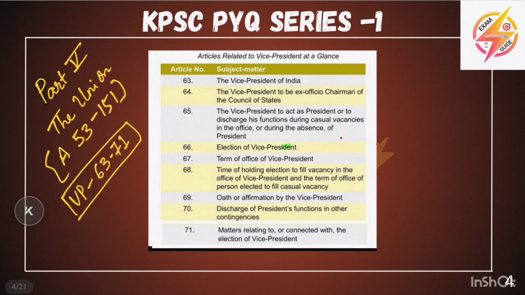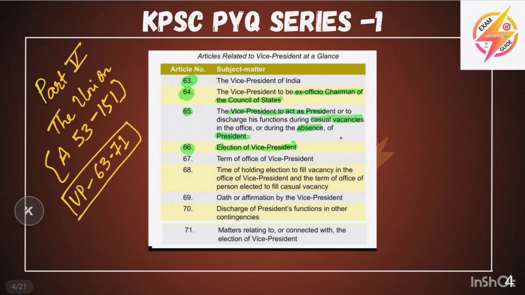Here in the Vice President you can see clearly, article number 63 says there must be a Vice President of India. And article number 64 says he is the ex-officio chairman of the Council of States. Council of States is nothing but Rajya Sabha. And article number 65 says the Vice President can act as the President when there is an absence or casual vacancy in the office of President. Article number 66 says about the election of the Vice President.